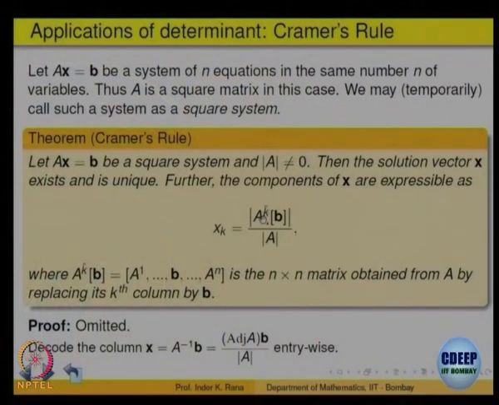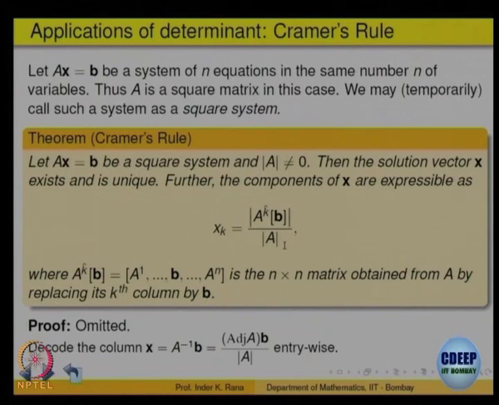Look at the matrix A, you are looking at the kth component of the solution, so replace the kth column by the vector B, which is on the right hand side of Ax equal to B. You get another matrix. That matrix is the numerator, the determinant of that, divided by the determinant of A gives you the kth entry.